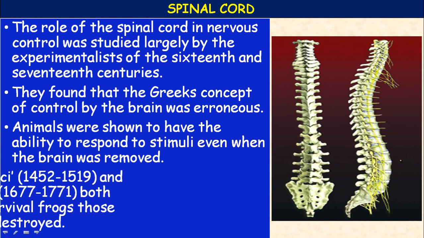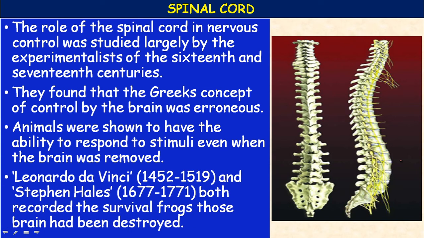Here, the scientists Leonardo da Vinci (1452 to 1519) and Stephen Hales (1677 to 1771) both recorded the survival of frogs whose brains had been destroyed.